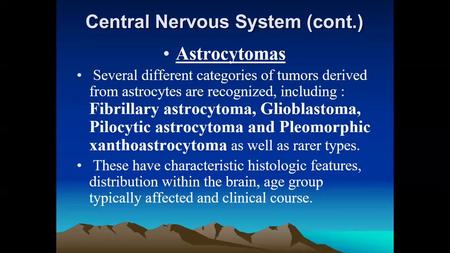These tumors also have their own characteristic histological features, as well as a characteristic distribution. For the most part they occur within the brain, and they typically affect different age groups. There is also the clinical correlation, the clinical course of the disease. Each has its characteristic features, including the tumor's distinctive histological features, and we also differentiate them by the different grades.